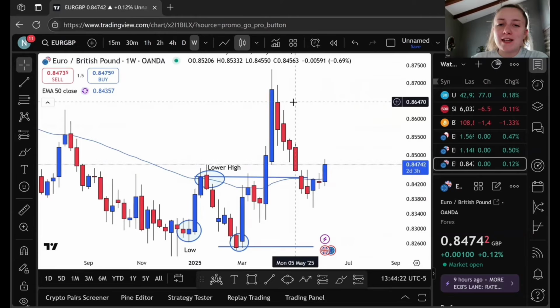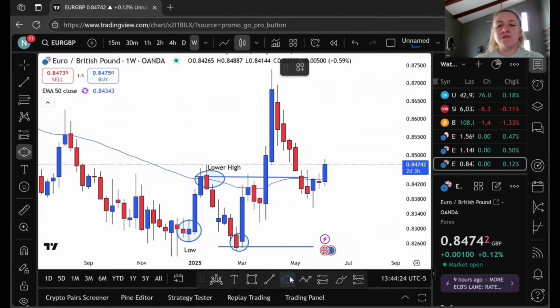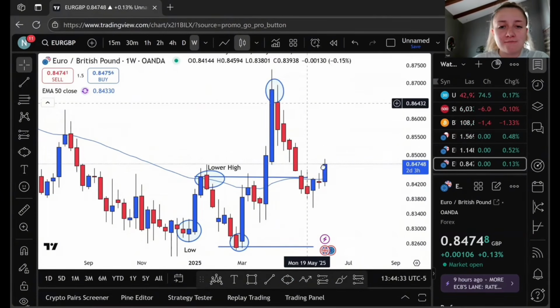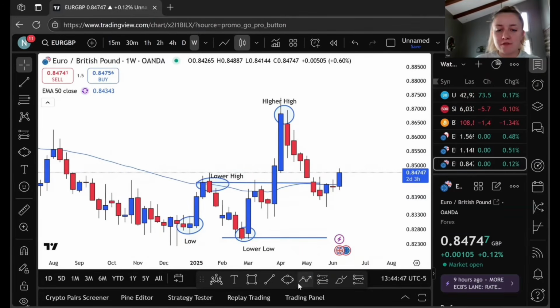No, but we do break above our lower high, which means we have shifted back to bullish. We were previously bearish with lower lows and lower highs, but we have shifted back to bullish with a new higher high at this point right here. And it gets quite repetitive because all you have to do is identify your higher high. Once you have your higher high, you need to have a higher low.